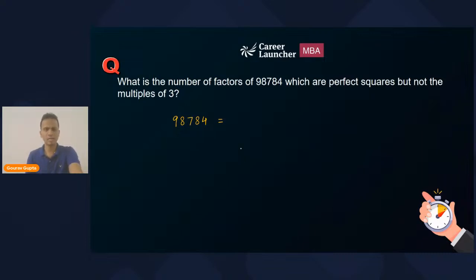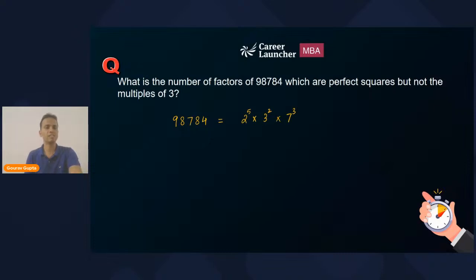Just to save your time, I have the prime factorization: 2 power 5 multiplied by 3 square, and 7 cube. Aranya and Shrey, two answers up till now, very good. Shrey, Aranya, and anyone else, please quickly confirm if you have got the same prime factorization. Yes or no?